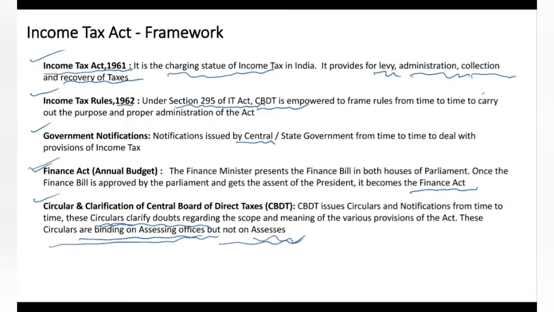Income Tax Act 1961, Income Tax Rules 1962, Government Notifications, Finance Act, which is nothing but the annual union budget, and then circulars and clarifications issued by the Central Board of Direct Taxes. These all are going to govern my income tax practice in India.